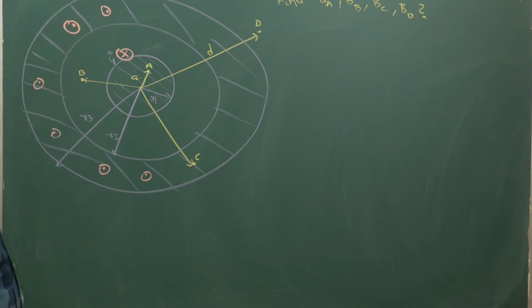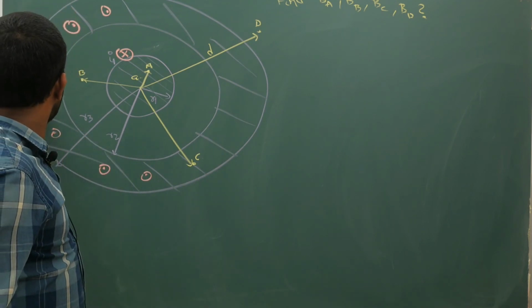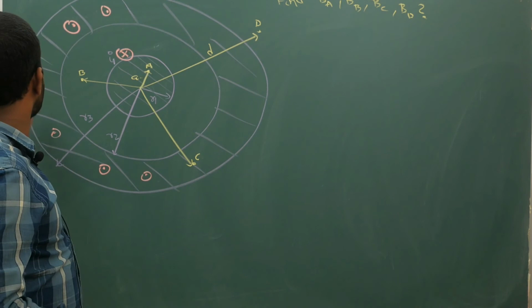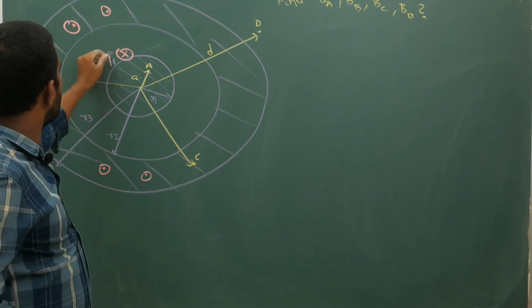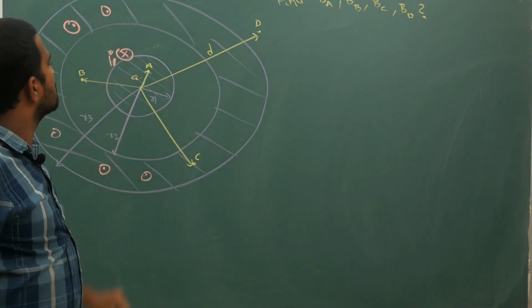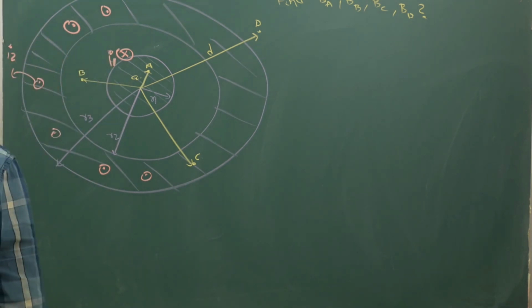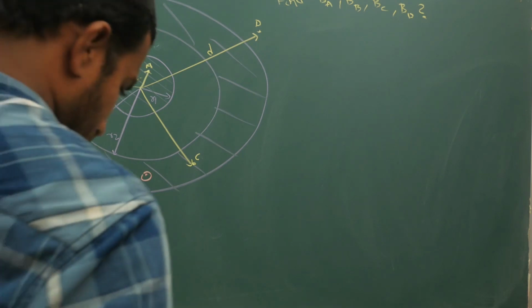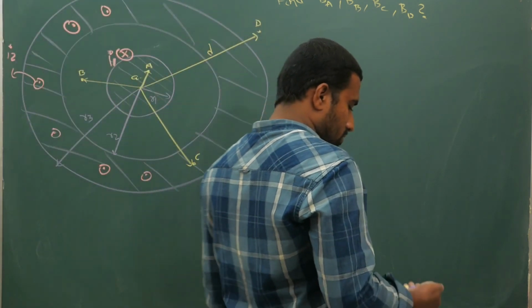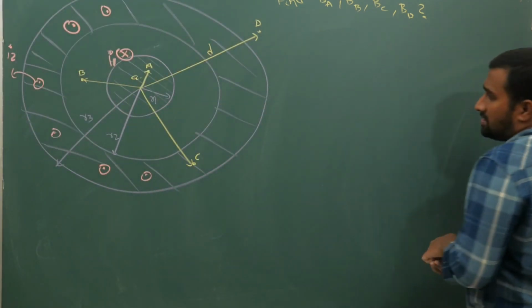Let us say on the outer loop the current that is being carried is I2, and in the inner loop I1 current. It is a cross section. In the entire cross section of area pi r1 square, I1 current is going. Now at different points we will try to use Ampere's law and then get the answers.